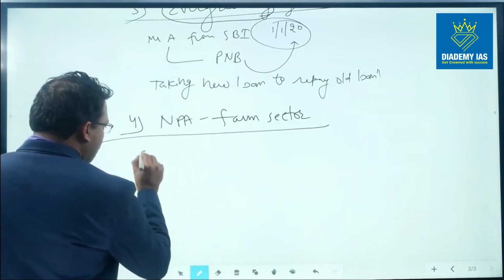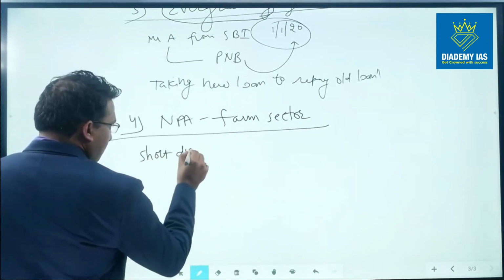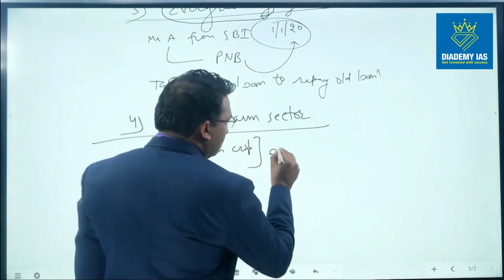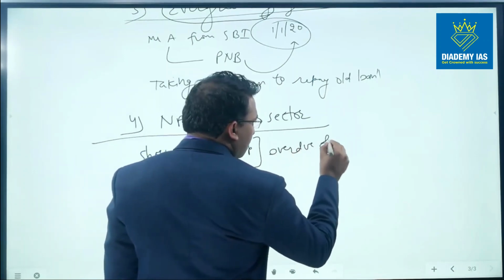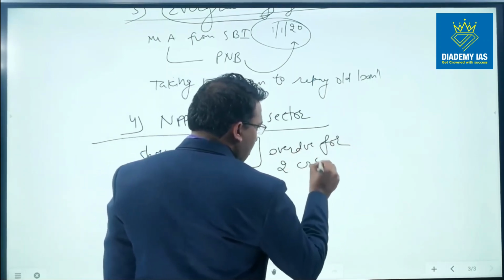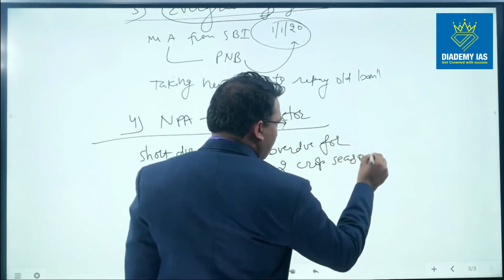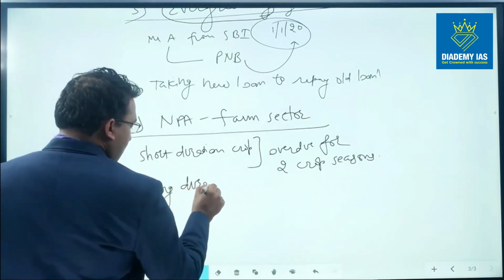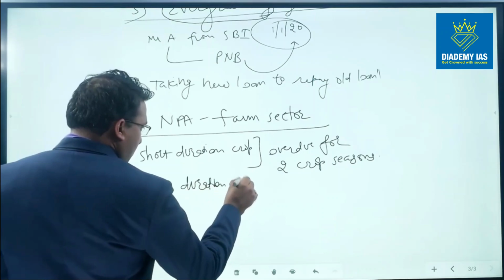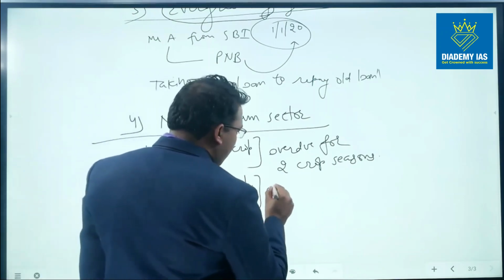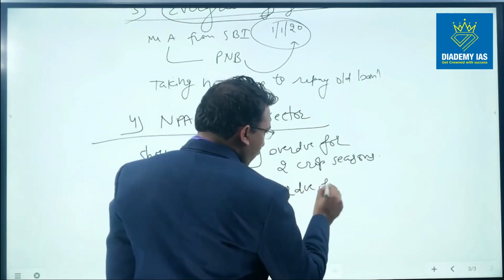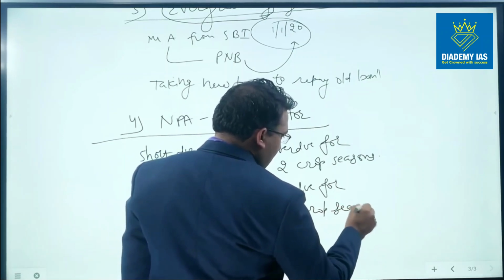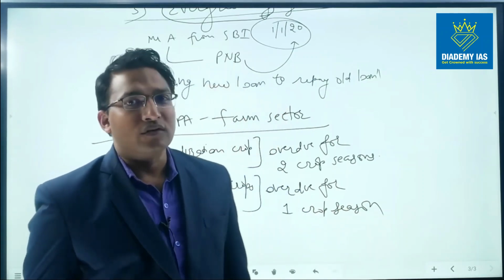So if there are short duration crops, then the amount overdue for 2 crop seasons is called NPA. And in case of long duration crops, the amount overdue for 1 crop season is called NPA.